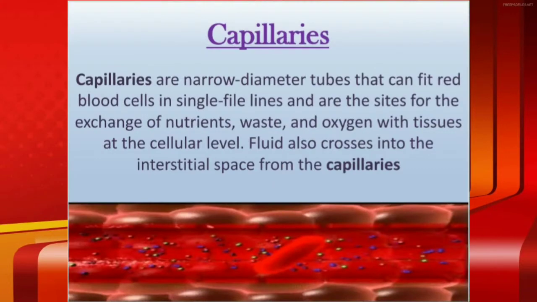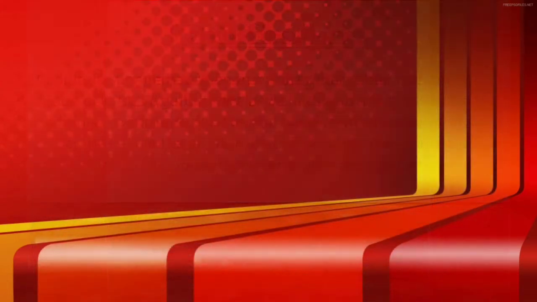Capillaries. Capillaries are narrow diameter tubes that can feed red blood cells in single file lines and are the sites for the exchange of nutrients, waste, and oxygen with tissues at the cellular level. Fluid also crosses into the interstitial space from the capillaries.